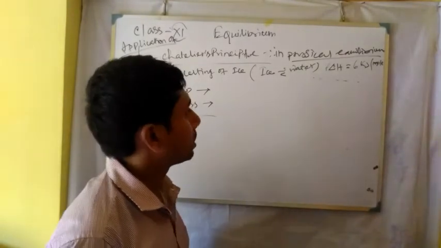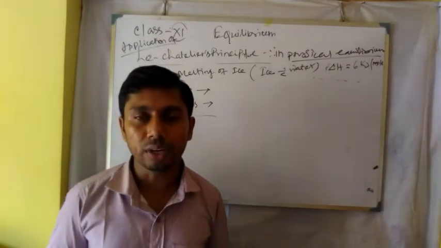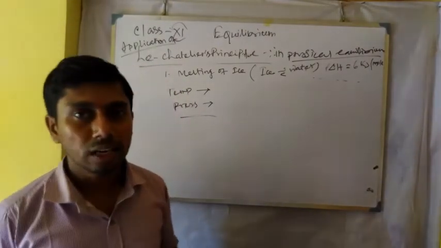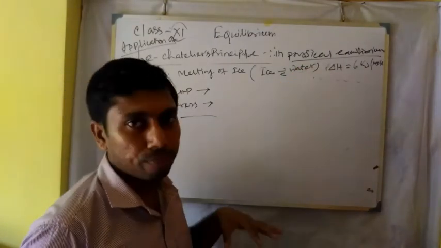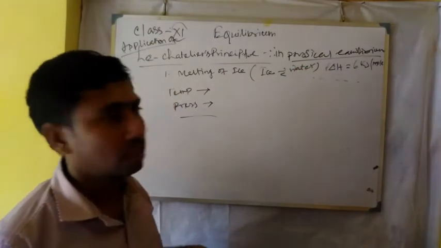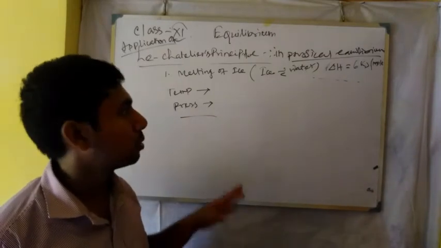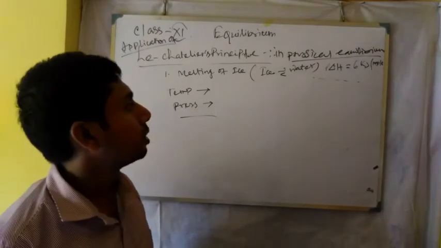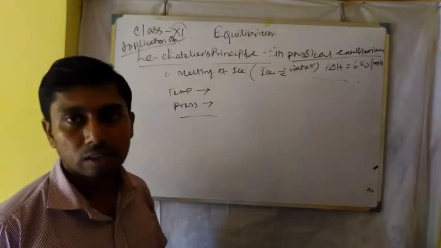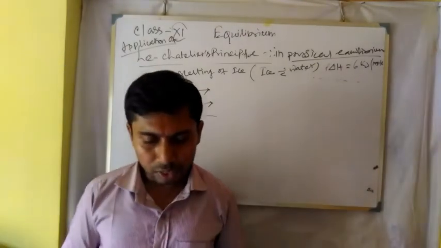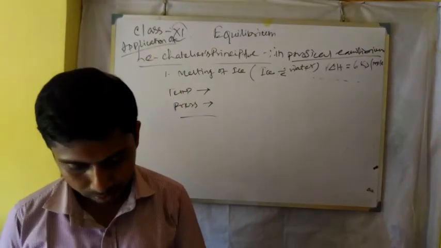Next one is the pressure. Now ice is less affected by pressure than water. So when we increase the pressure of the system, that is the pressure of water and also that of the ice, the equilibrium system, then what happens? The ice will go to the water side. It is the physical effect of change in pressure and change in temperature.